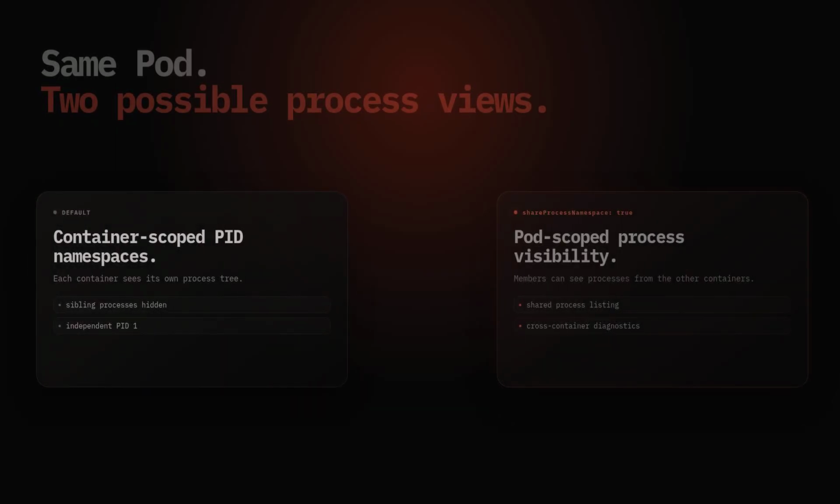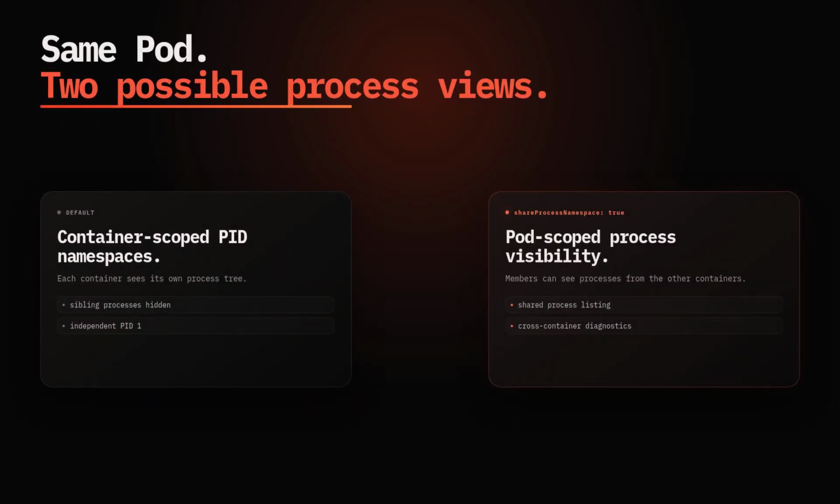PID behavior makes that selectivity obvious. By default, each regular container gets its own process ID namespace, so process listings do not expose sibling containers. Set shareProcessNamespace to true, and the runtime gives the pod a shared process view, which enables cross-container inspection and signaling subject to permissions.